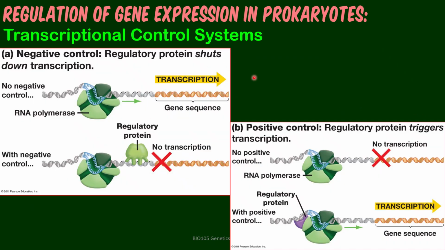This is control of gene expression at the level of transcription. In prokaryotes, that can occur in a negative or positive manner. In negative control, you have the physical obstruction of the path of RNA polymerase by a regulatory protein. So that is negative control. Because this is blocking the path of RNA polymerase, there will be no transcription. Whereas positive control will promote the transcription process. So the binding site of the regulatory protein will be behind or at a site that will not obstruct the path of RNA polymerase.